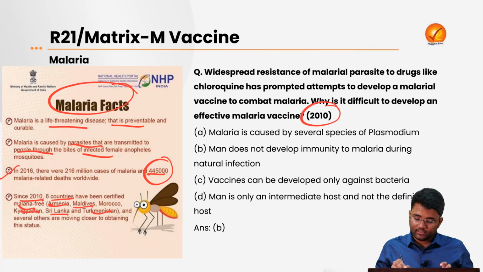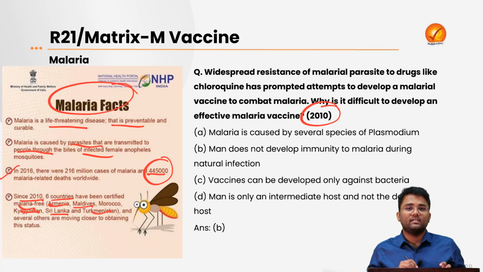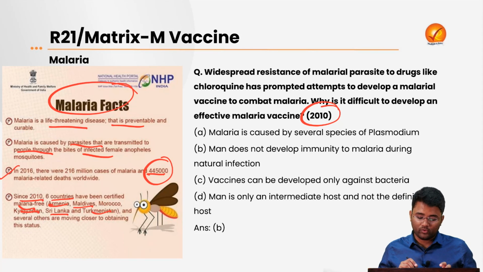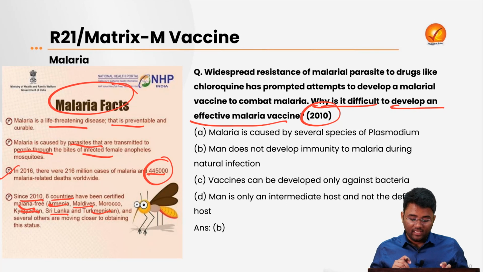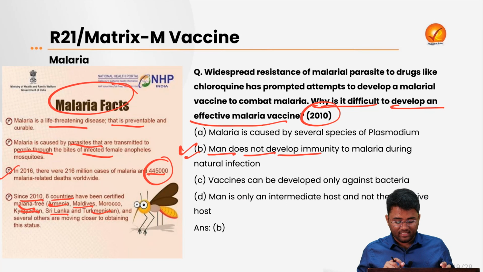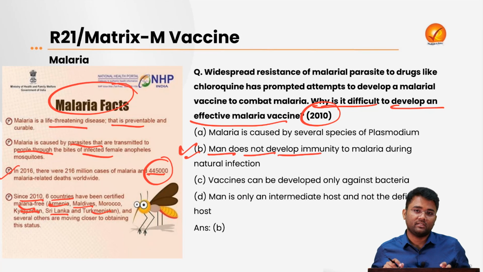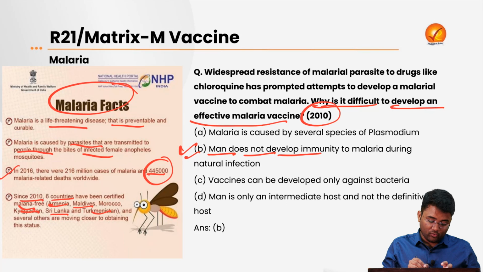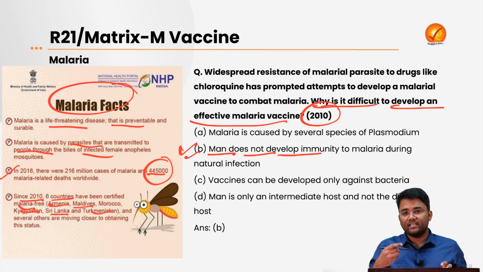Now this particular question came in the prelims in the year 2010, so let's discuss it. The main question is: why is it difficult to develop an effective malaria vaccine? The answer is option B, that man does not develop immunity to malaria during the natural infection. What happens? These parasites keep on changing their proteins.